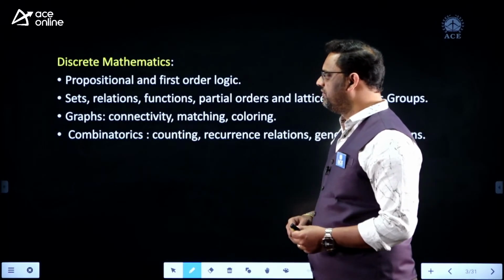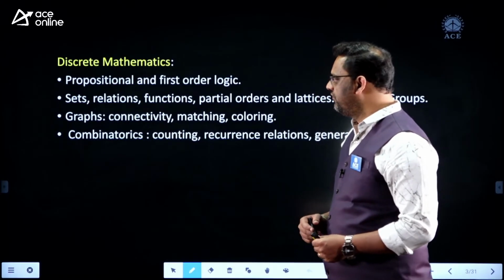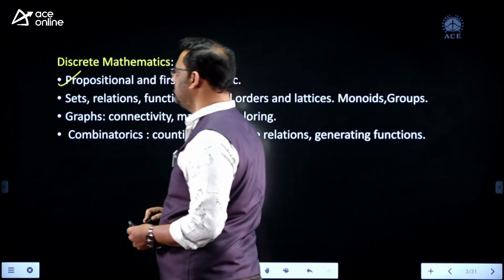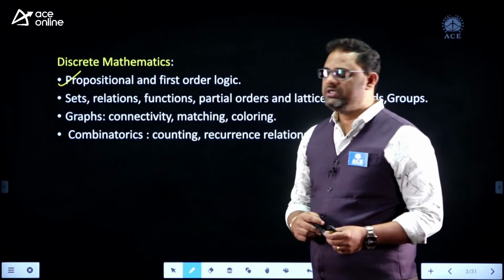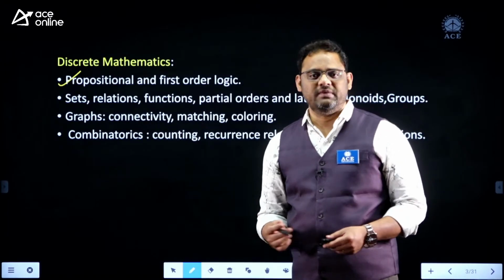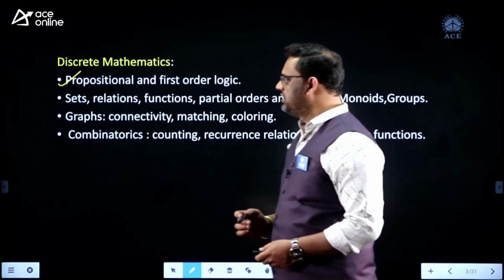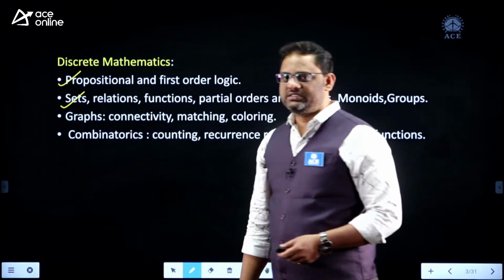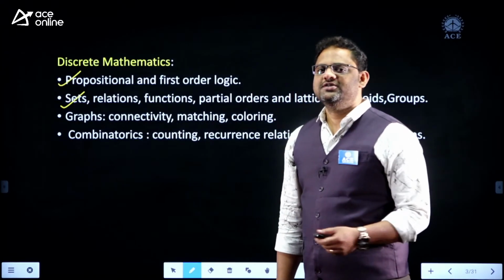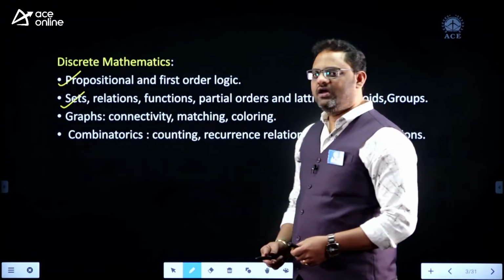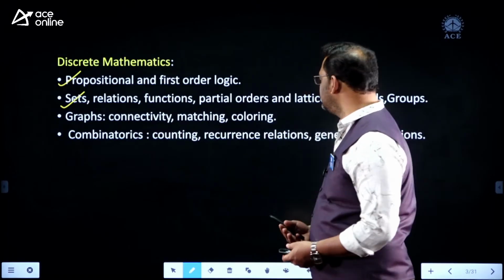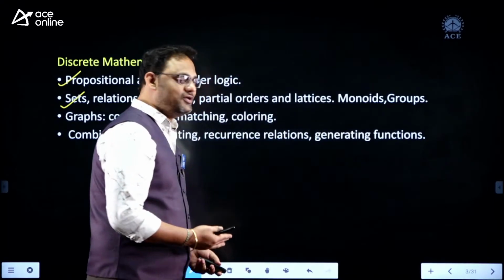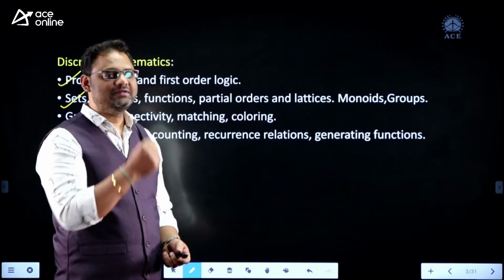So if you see our discrete math, basically we have 4 modules here. Yes, we have propositional logic and first order logic. You can take it as a mathematical logic unit. And next we have second unit, that is set theory: sets, relations, functions, partial orders, lattices, and also algebraic structures like monoids and groups. All these things are available, fine.